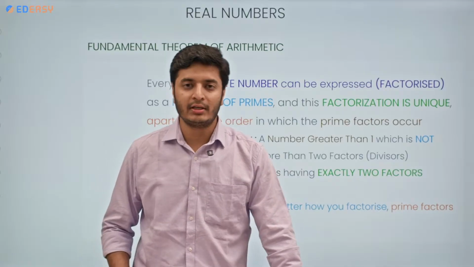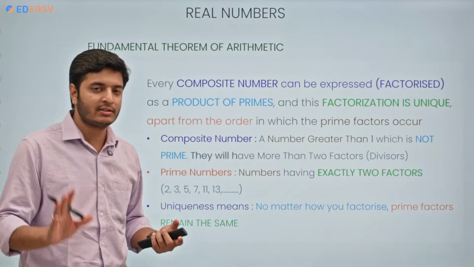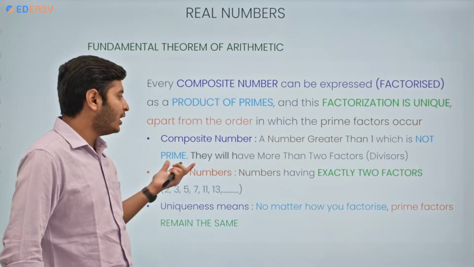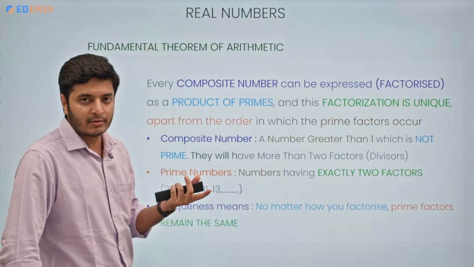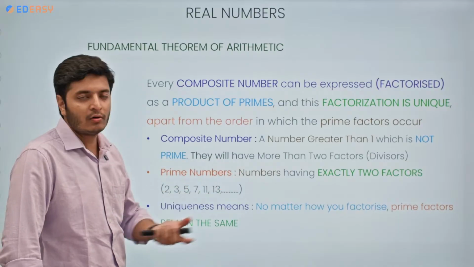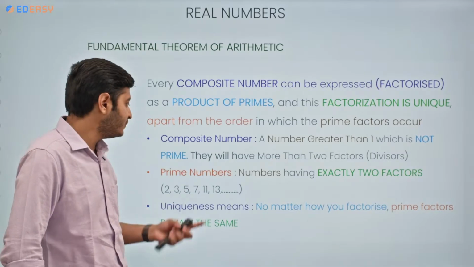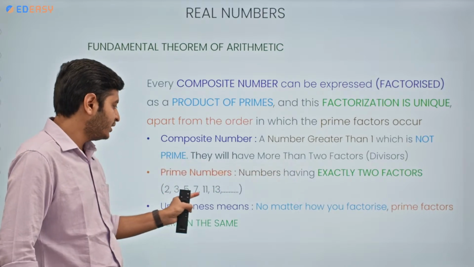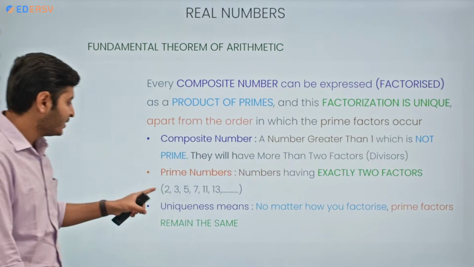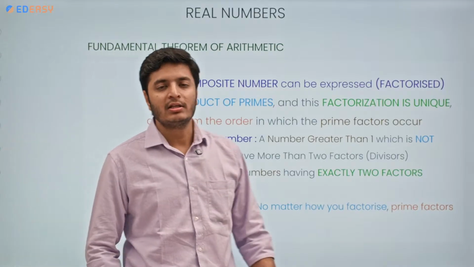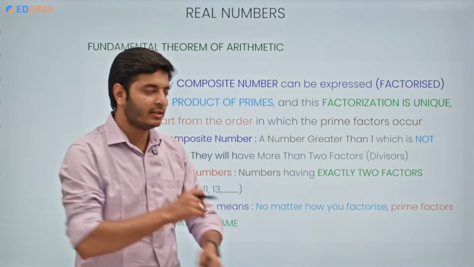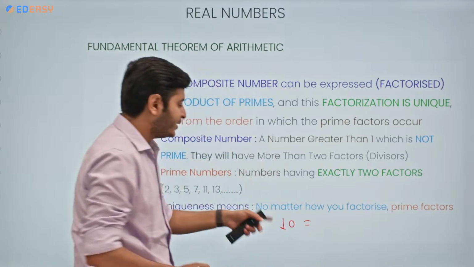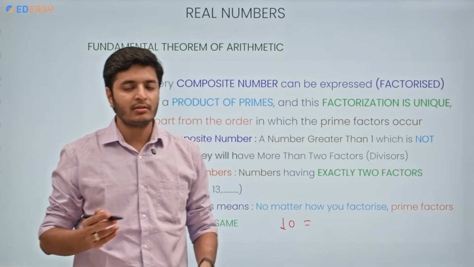For every composite number, the prime factorization will always be unique. I will explain this uniqueness part using one example. But before that, a composite number is a number greater than 1 that has more than two factors, correct? Prime numbers will always have only two factors, 1 and the number itself, such as 2, 3, 5, 7, 11, 13, 19 and so on. Now, suppose I consider a composite number, a very basic number, 10. What is the prime factorization of 10? Prime factorization means,